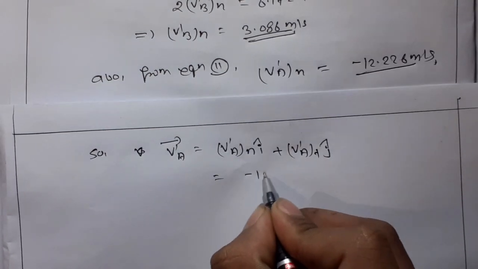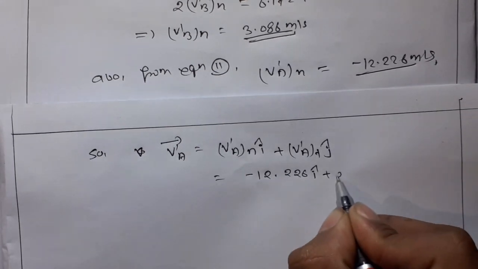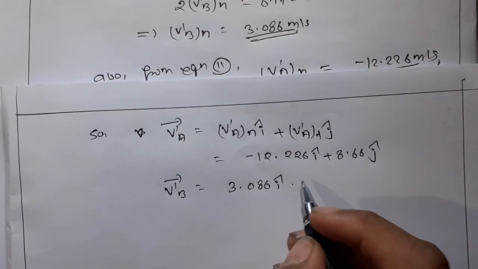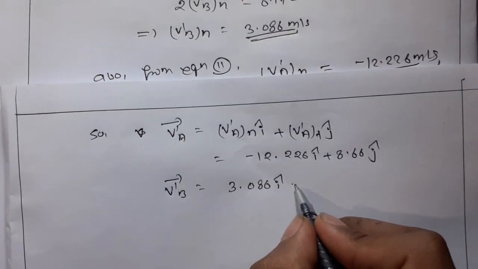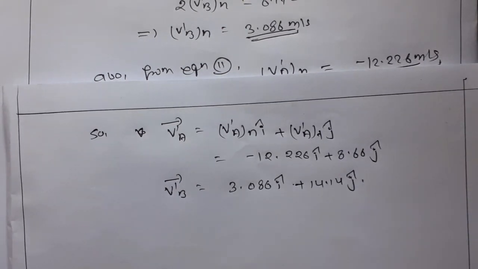This is minus 12.226 i plus 8.66 j, and v'B is 3.086 i plus 14.14 j.